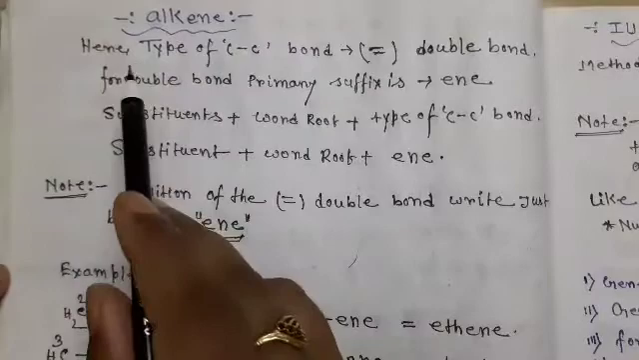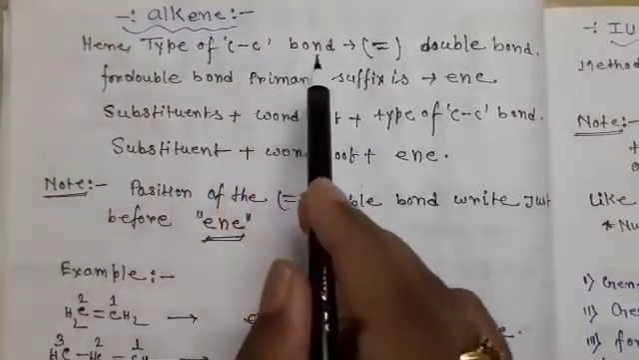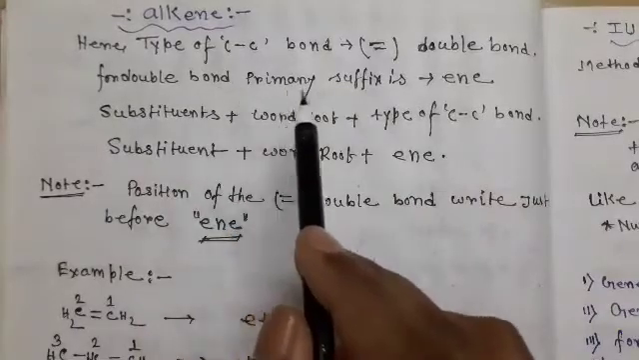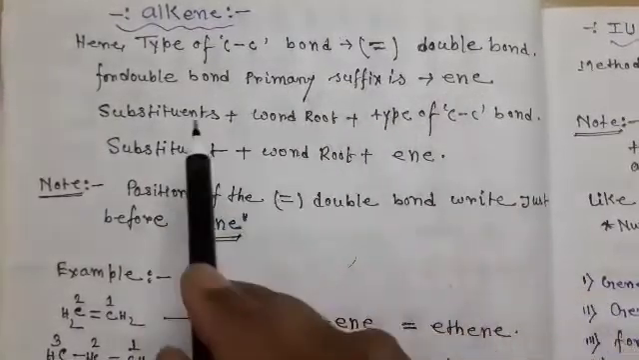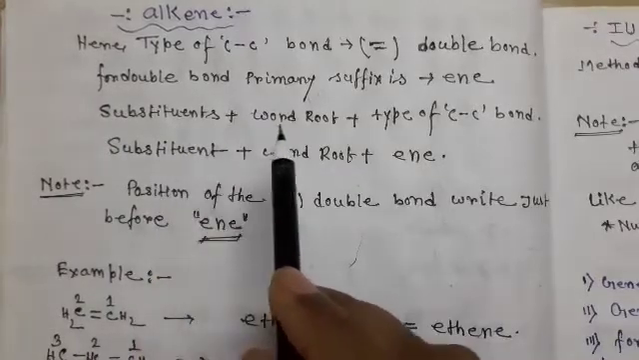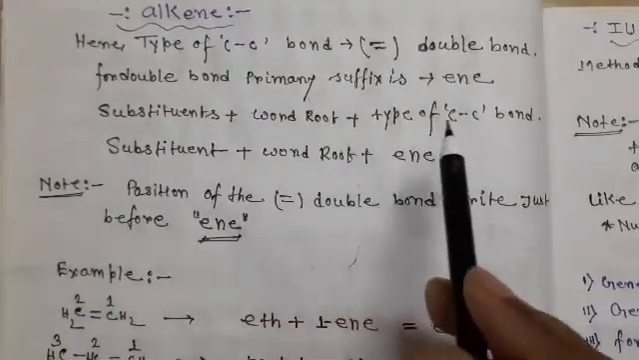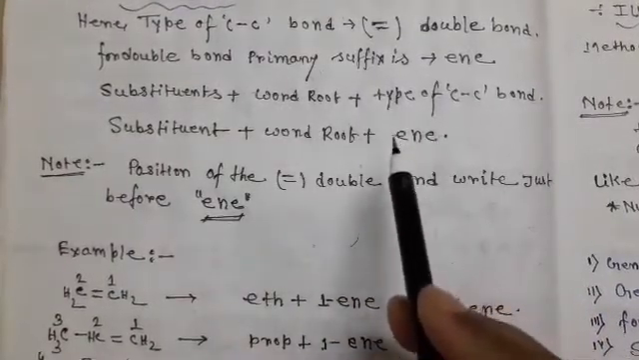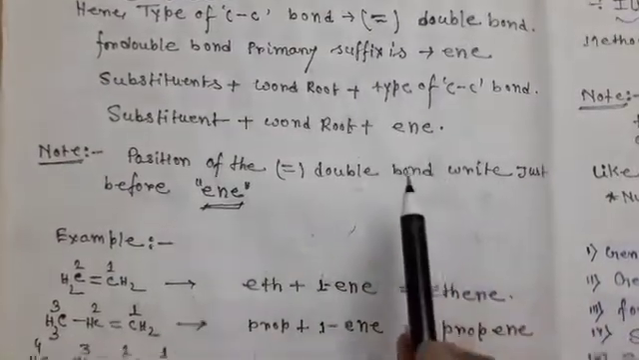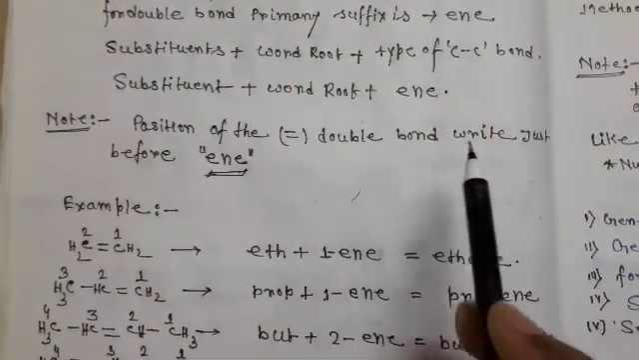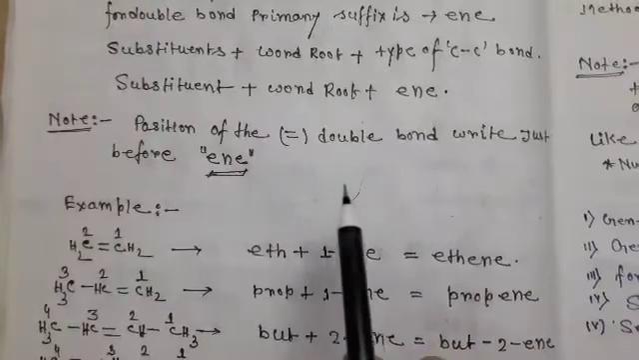For alkene, here the type of carbon bond is a double bond. For a double bond, the primary suffix is ene. So naming in this way, at first write the substituent, then write the word root and type of carbon bond. Here the type of carbon bond is ene, that is why write ene. Note the position of the double bond, write it just before ene.